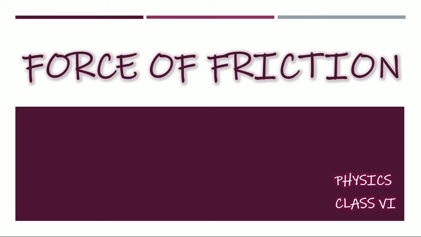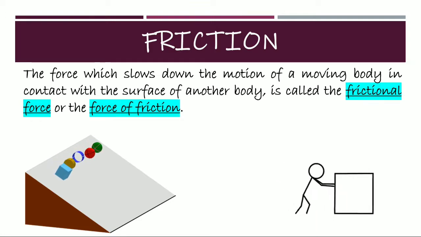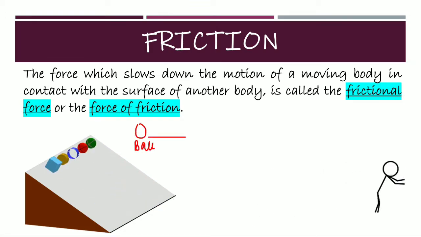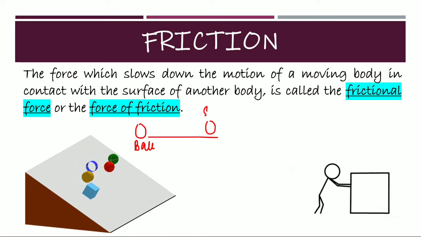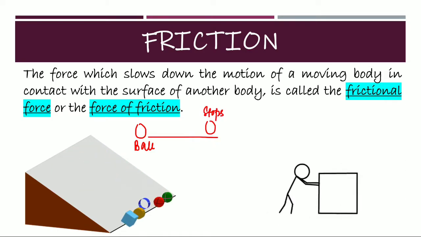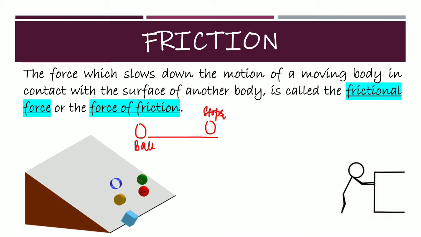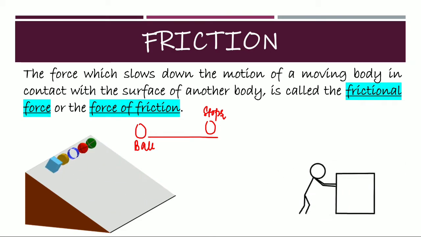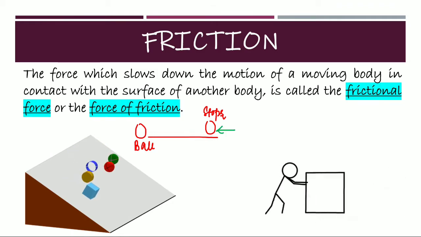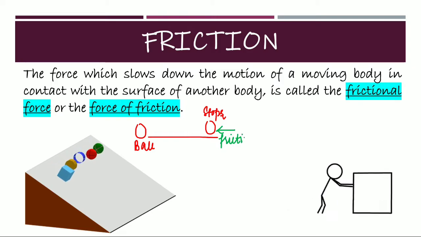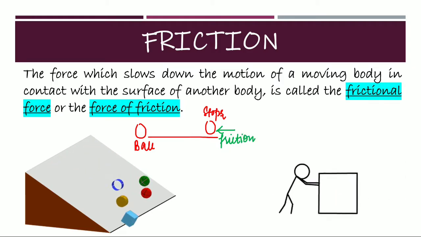Hello children, our today's topic is force of friction. We have noticed that a ball rolling on the ground moves up to a certain distance and then stops. We have also studied in this chapter that a force can stop a moving body, which means there must be some force applied on the ball which stops the movement of the ball.